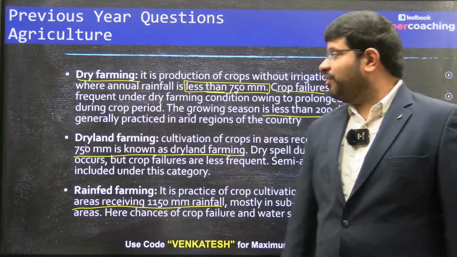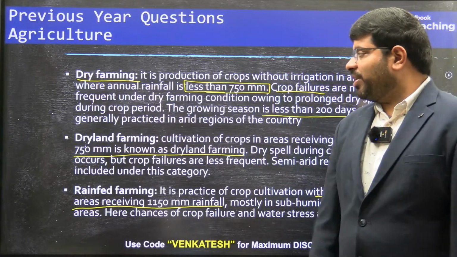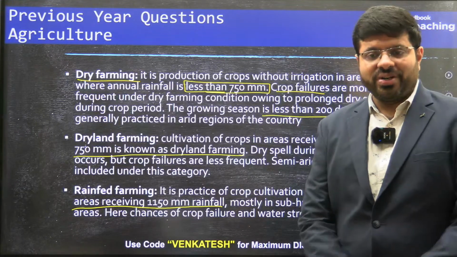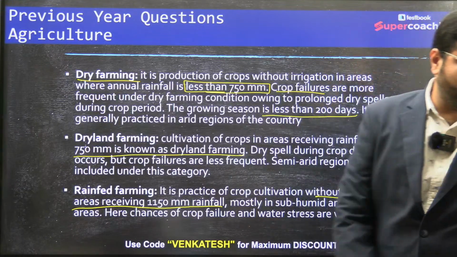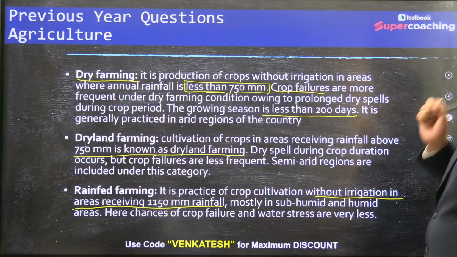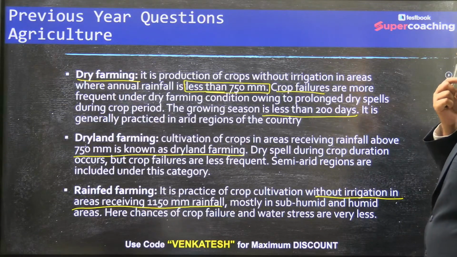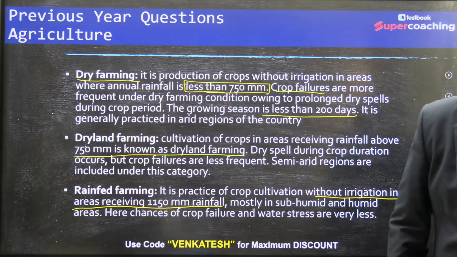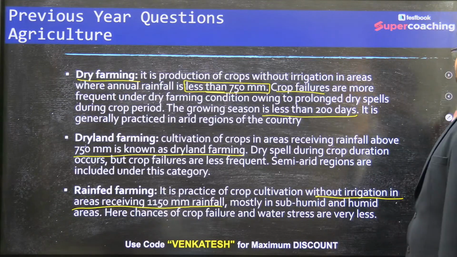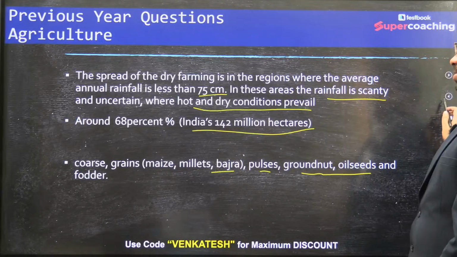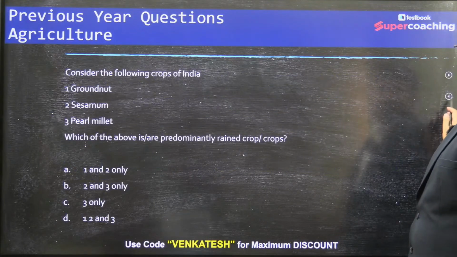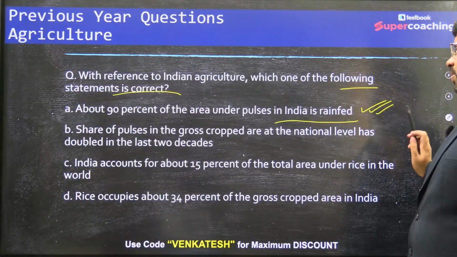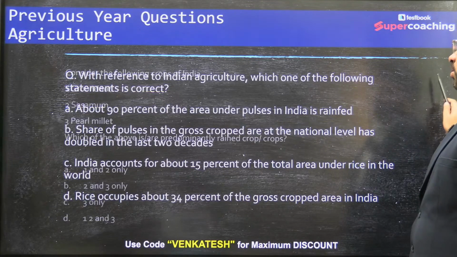Often dry land farming, dry farming, rain-fed farming and all, we interchange the words, but there is a basic definition to these three things. Right. So keeping this into consideration, you can see this one. Let's go to the next one.